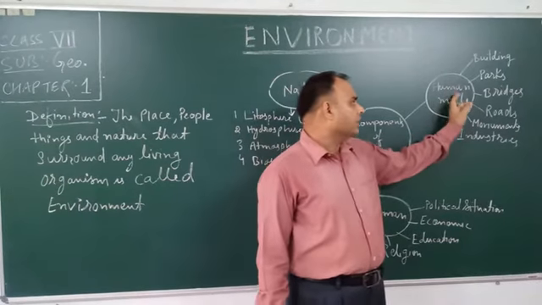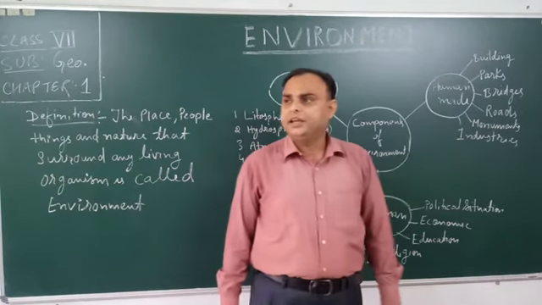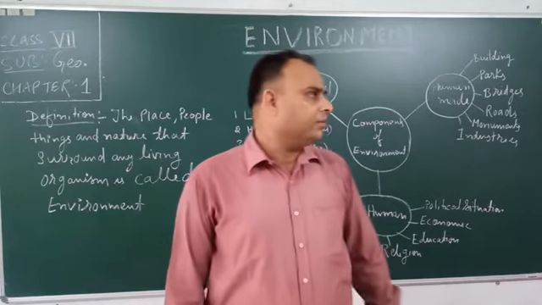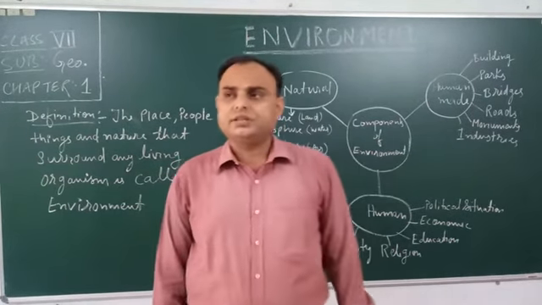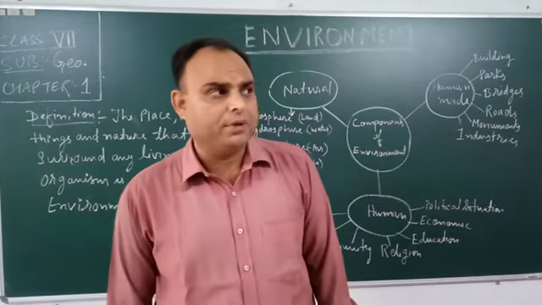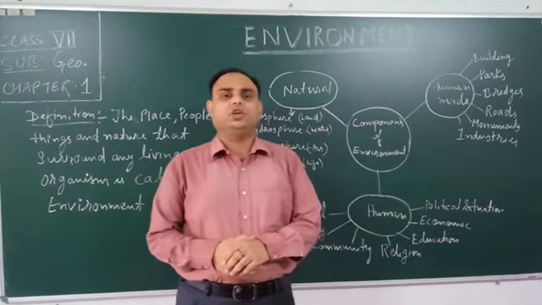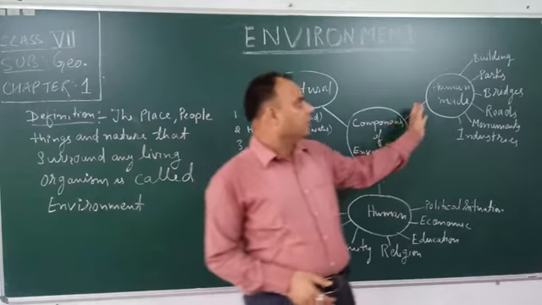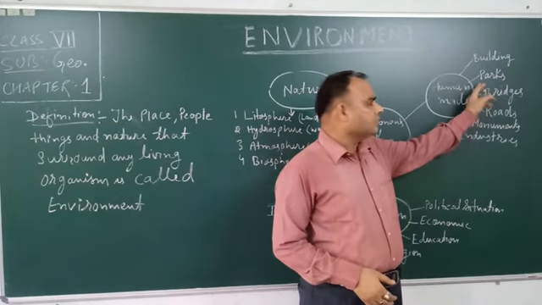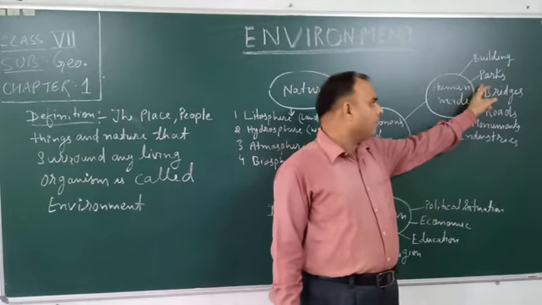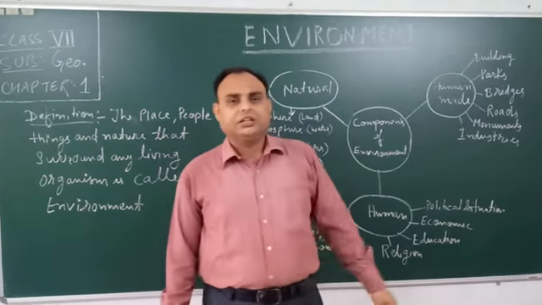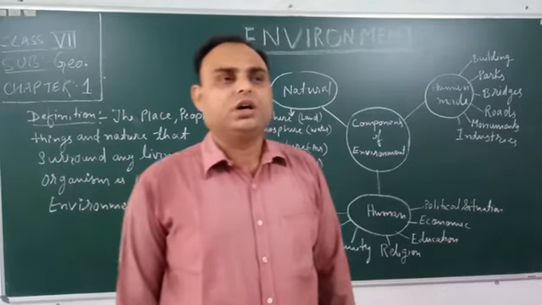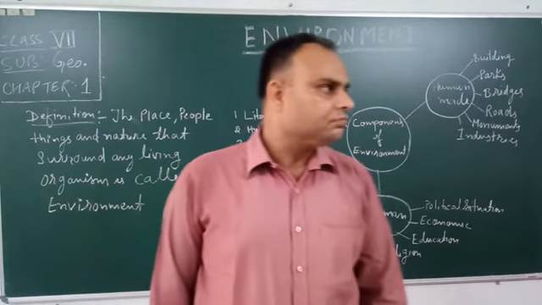Coming to the next one, the human-made environment. Whatever is made by human beings is called the human-made environment, the things which are made by human beings. For example, buildings are made by human beings. Parks, bridges, roads, monuments, industries, they are all examples of the human-made.